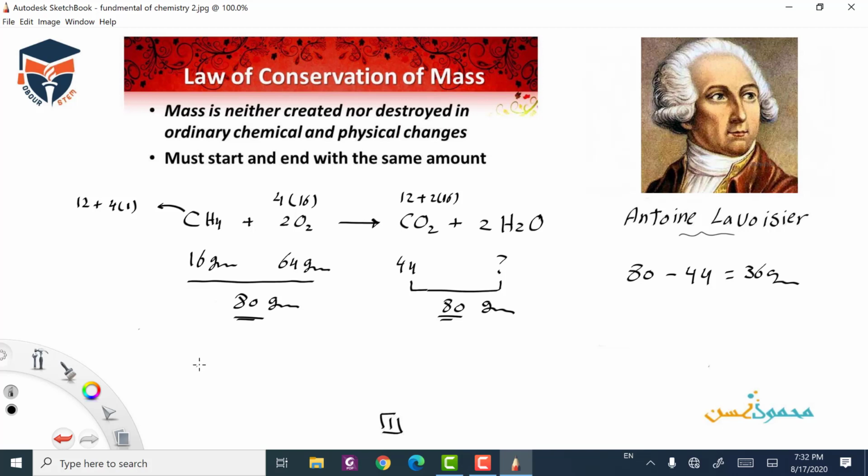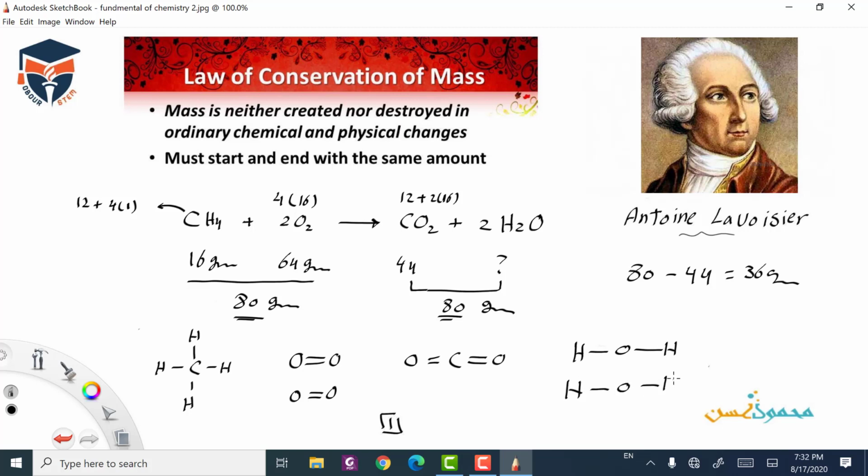If we talk about the bonds that are broken, we'll find the 4 single covalent bonds in the methane molecule and the 2 double covalent bonds in the oxygen molecule are rearranged again to give 2 double covalent bonds between carbon and oxygen in carbon dioxide, and 2 single bonds between oxygen and hydrogen in the water molecule. It's the only change taking place, but the mass is still constant. This is about the law of conservation of mass. Let's talk about the law of definite proportion in the next slide, inshallah.